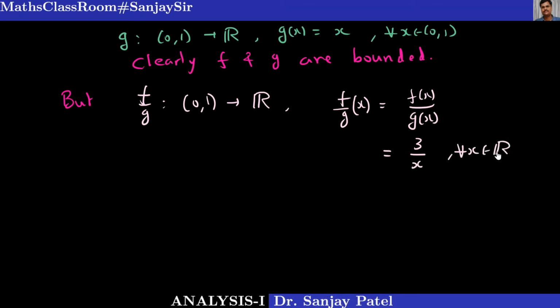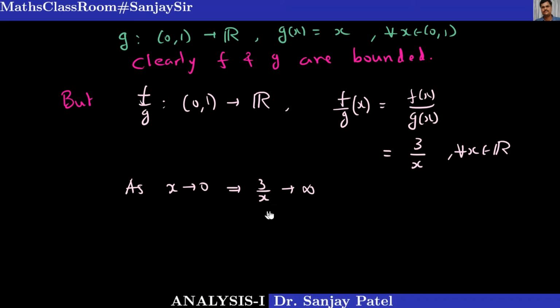Clear? So our function (f upon g)(x) is 3 upon x, which is clearly not bounded above, because as you take x closer and closer to 0, the value of 3 upon x goes closer and closer to infinity.